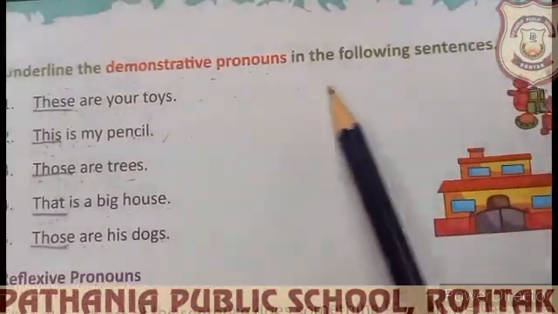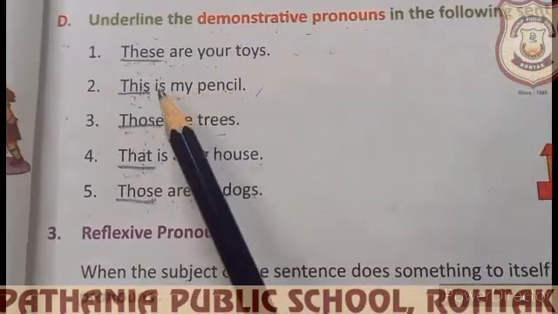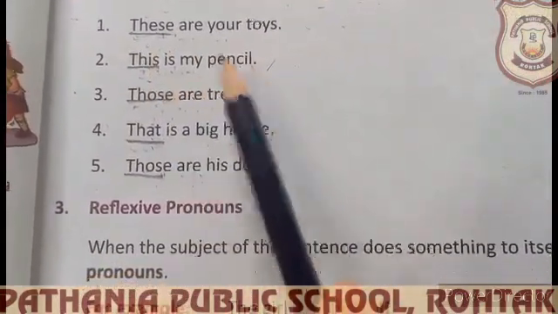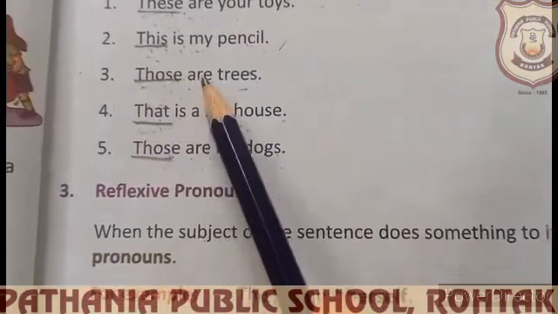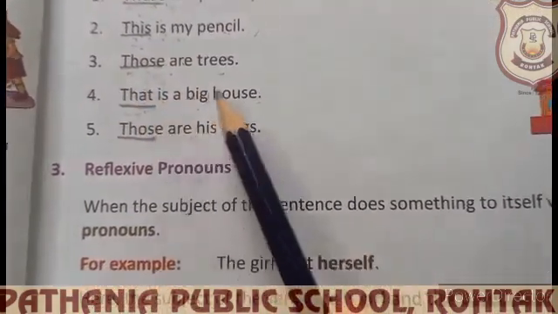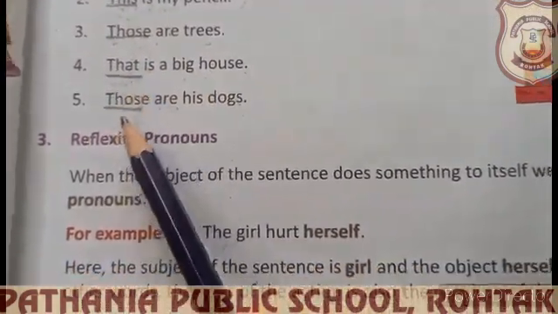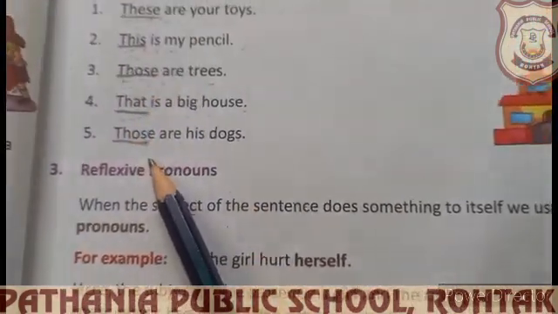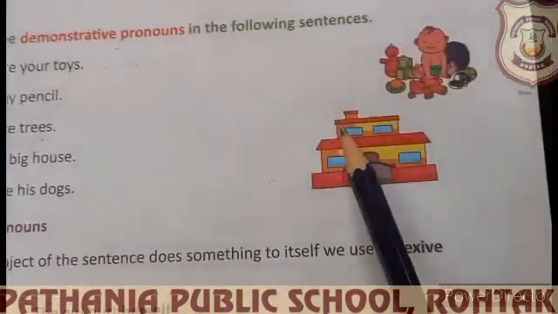Underline the demonstrative pronouns in the following sentences. So it is very easy. These are your toys. These. This is my pencil. This. Those are trees. Those. That is a big house. That. Those are his dogs. Those. So this, that, these, those are demonstrative pronouns.